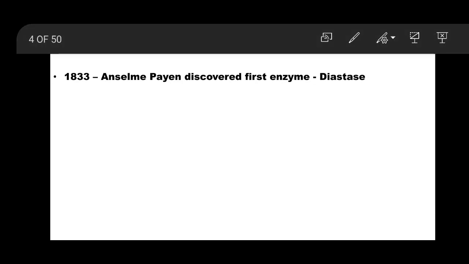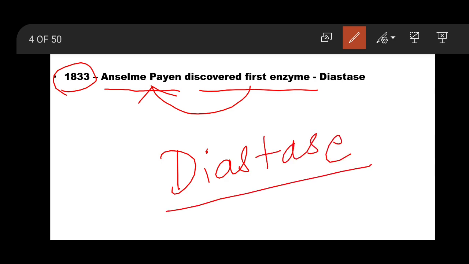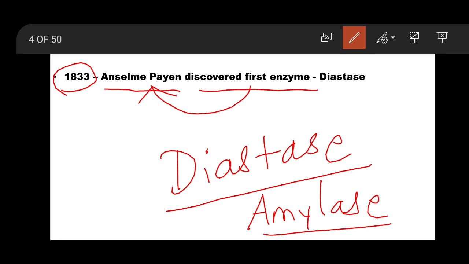See, in 1833, the scientist Anselm Payen discovered the first enzyme. The first enzyme discovered by this scientist is diastase. Today this enzyme is known as amylase, which is important in digestion of starch, the breakdown of starchy food material.